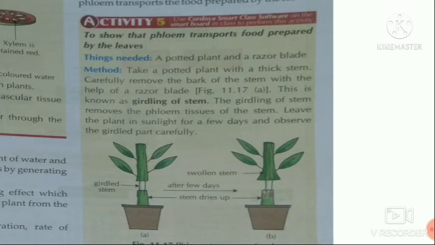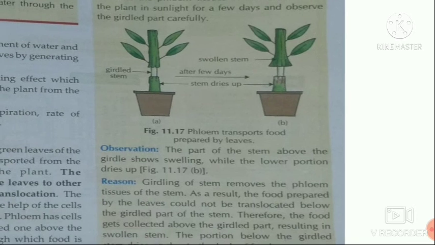Now we will leave that plant in sunlight for a few days and we will observe the girdled part carefully. As shown in the picture, you can also observe that the upper part just above the girdle, the stem, has become swollen, that is, it has swelled up a little. And the part below the girdle has dried up.